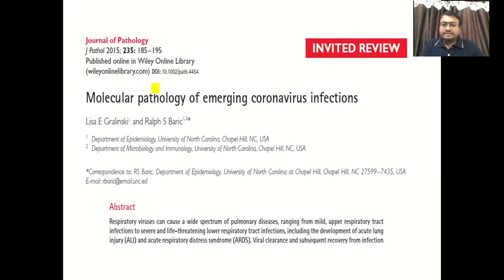One more study, on the molecular pathology in emerging coronavirus infection, shows how coronavirus infection emerges and produces ARDS. It was published in 2015 in the Journal of Pathology, a very well narrated article suggesting how coronavirus produces ARDS.